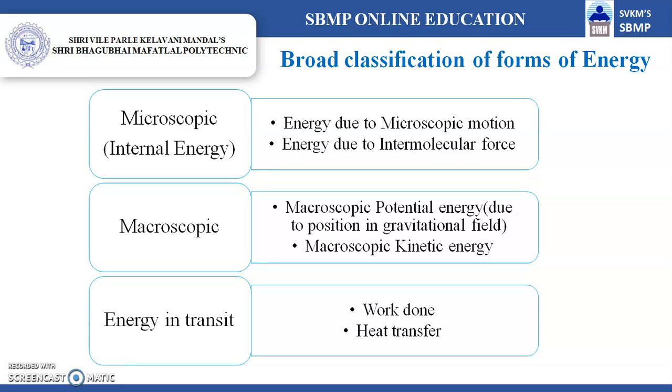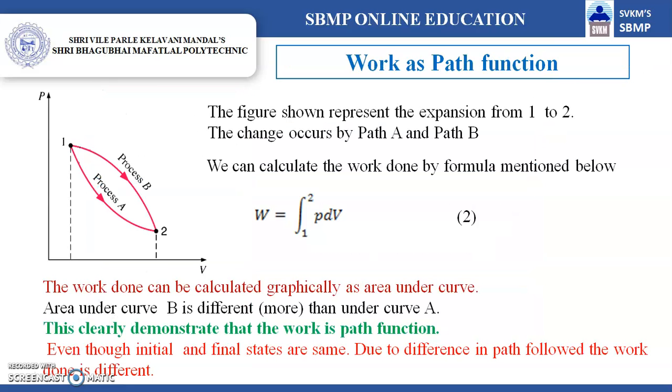Now there is another kind of energy which is generally exhibited when there is a change in state of the system, and therefore these energies are known as energy in transit. The examples are work done and heat transfer.